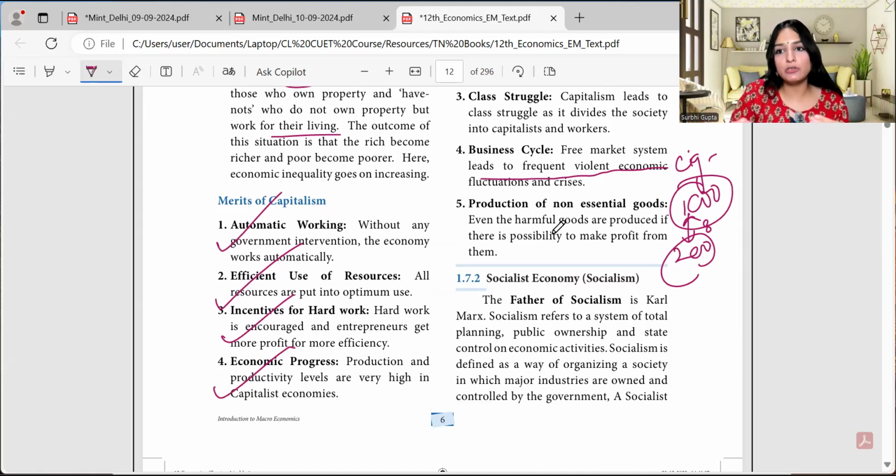Understood. So there are loopholes, there are limitations, there are merits, there are demerits, because there would be demerit and merit of everything. No matter what economic system you go on reading, there would be merit and demerit of everything, and that is how we accept every economic system. And after reading the merit and the demerit, after actually analyzing it, every country decides where they want to be.